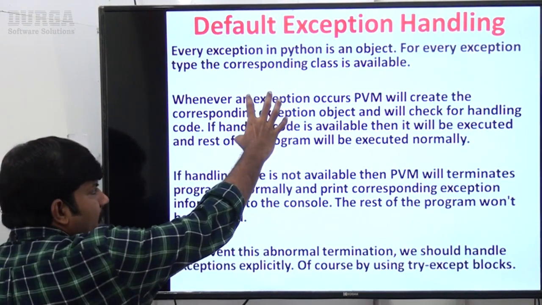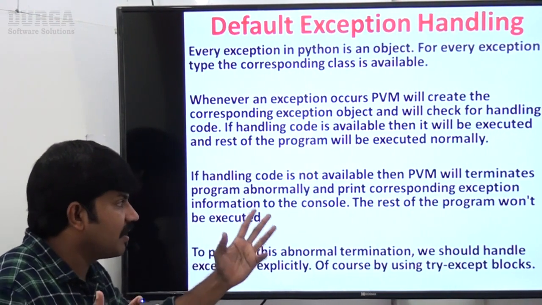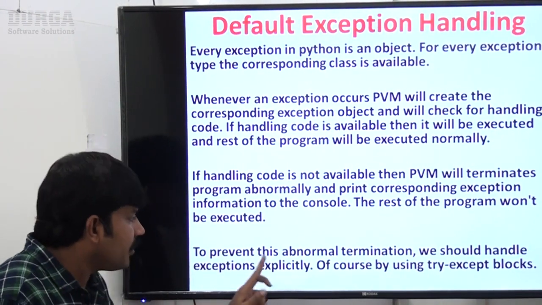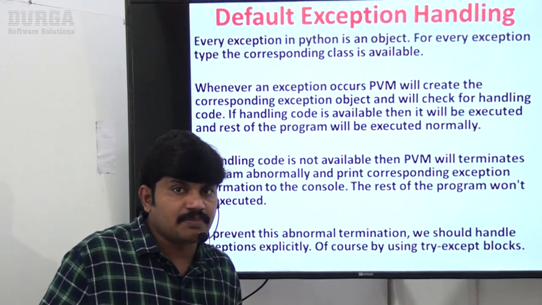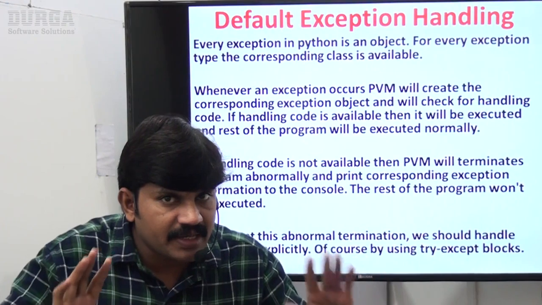It is abnormal termination because handling code is not available. To prevent this abnormal termination, we should handle exceptions explicitly, of course, by using try except blocks. Is it clear for all of you? What is the default exception handling in Python?